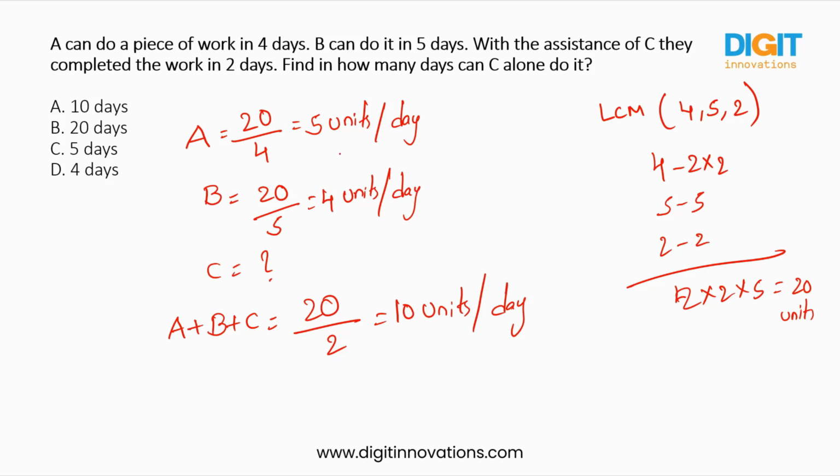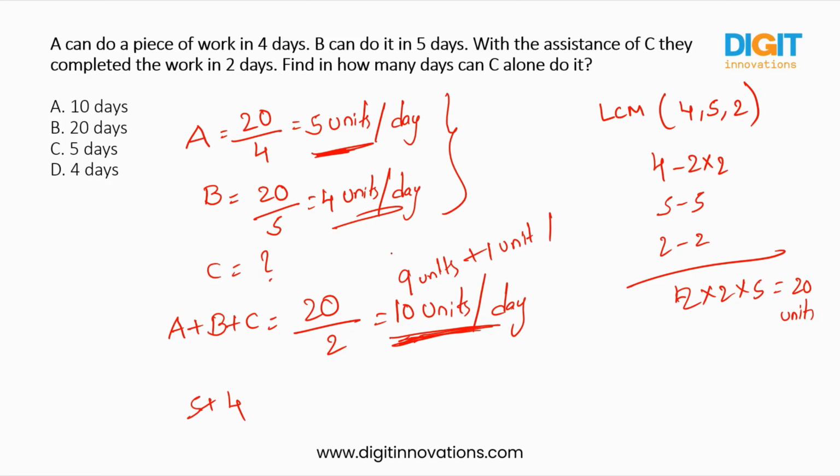So in a single day we got to know A can do 5 units, right? A can do 5 units and B can do 4 units. Here they're telling 3 together are completing 10 units in a single day. So in this 10 units, 9 units are done by A and B, and the remaining 1 unit is done by C. Okay, so we got to know in a single day C is completing 1 unit in a particular day.